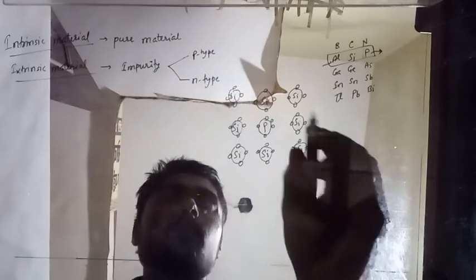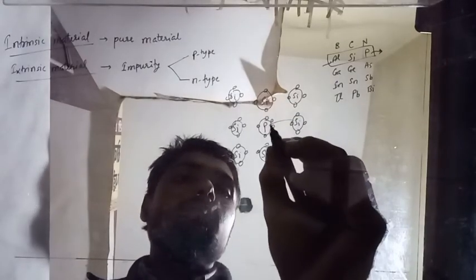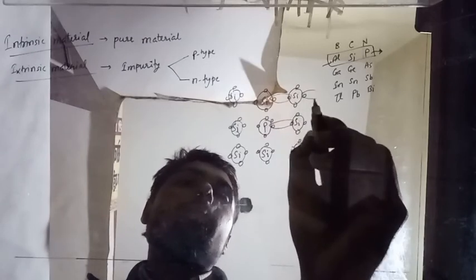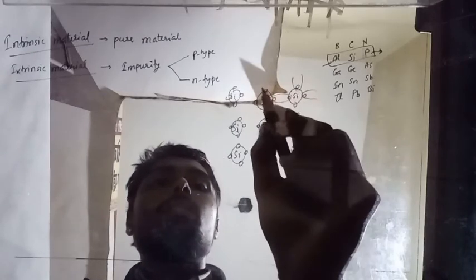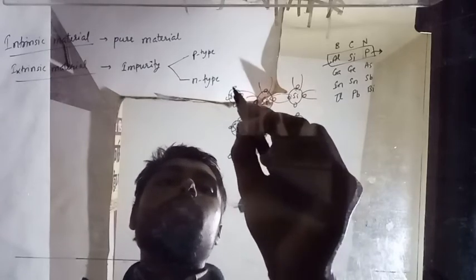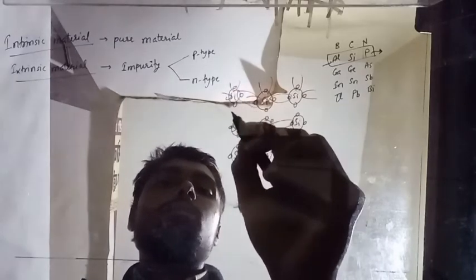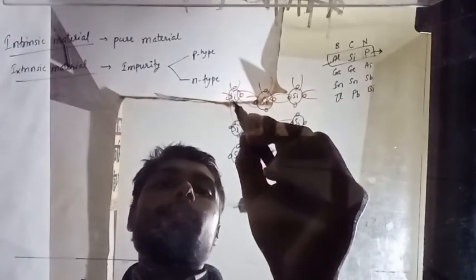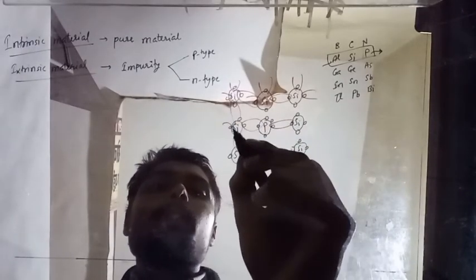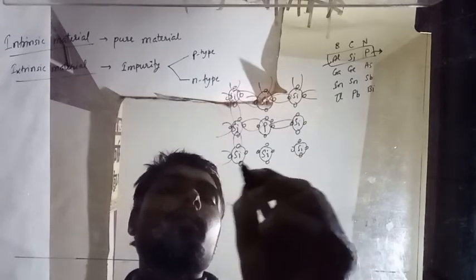How bonding? This will make a bond with another silicon atom, this will make a bond with that, and this will make a bond with this. Similarly, all the bonding will be there.